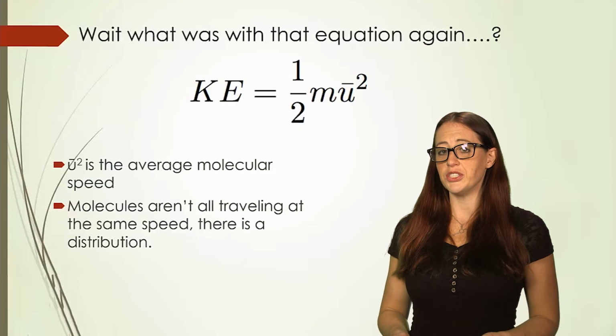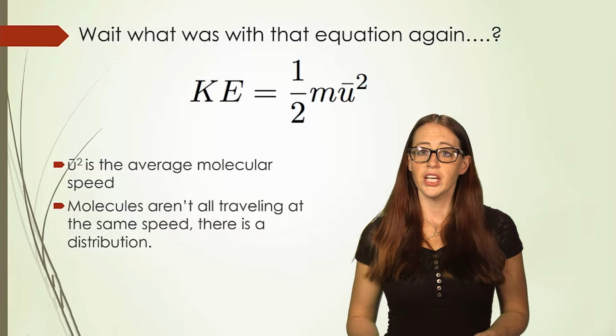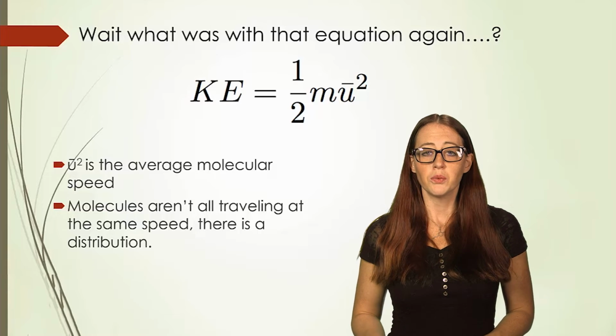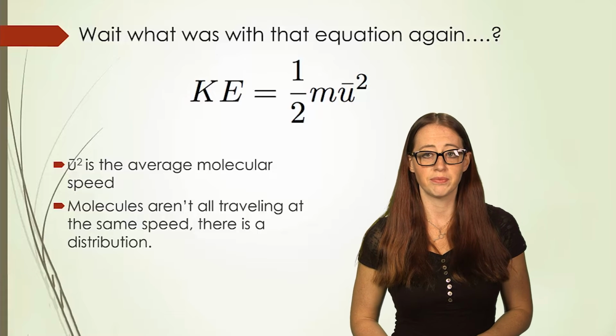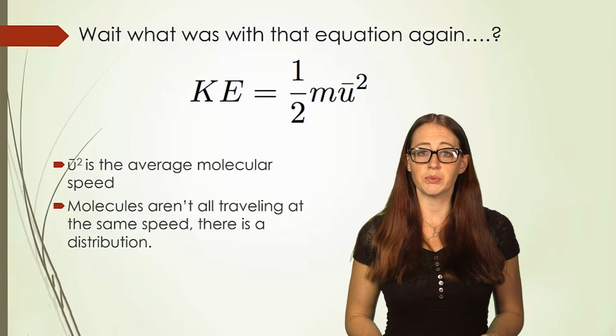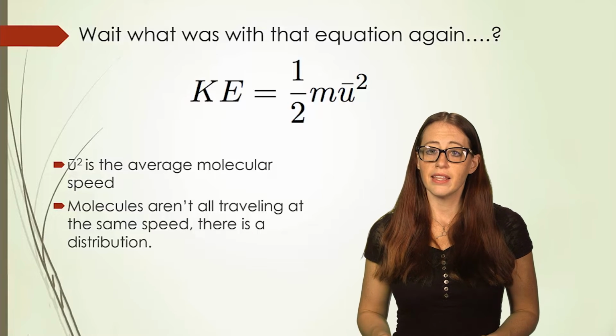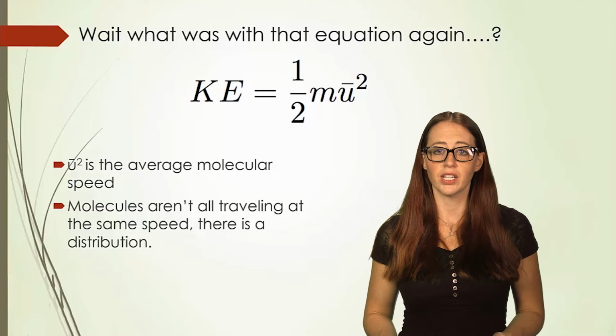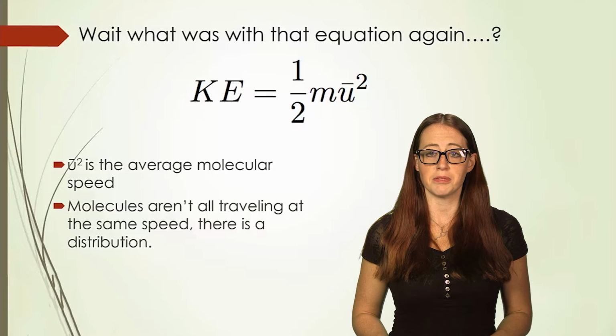Now, I snuck in a new idea into that last equation. Notice that instead of v, I had a u with a line over it. We should take a closer look at that now. The u with the line over it is the root mean square speed. Think back or revisit the simulation that I sent to you earlier. Were all of the balls moving at the same speed?